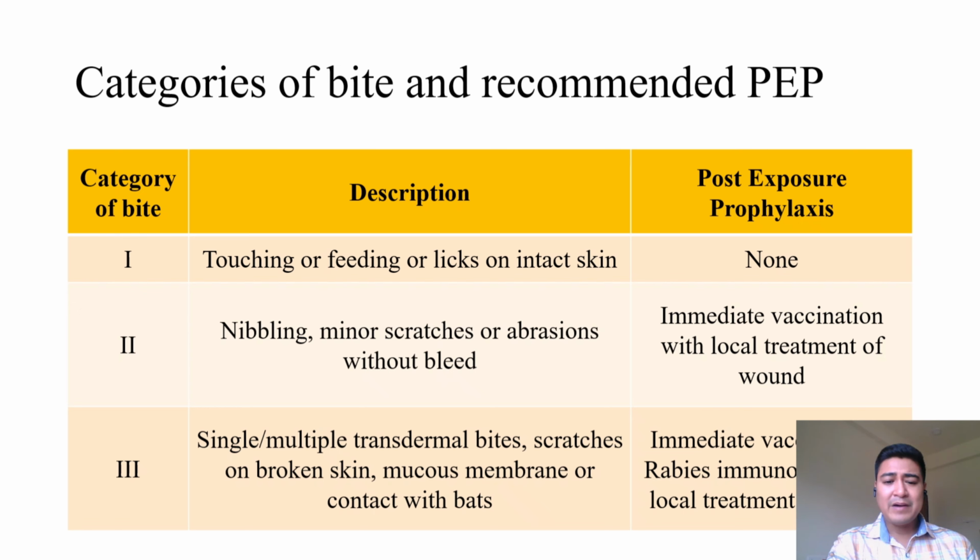Category 3 bite is when there is a single or multiple transdermal bite over the skin, scratches on broken skin, contact with the mucous membrane directly, or contact with bats or wild animals. Then it is a category 3 bite, and in this case we have to give immediate vaccination with local treatment, and we have to add rabies immunoglobulin as per the body weight of the person.